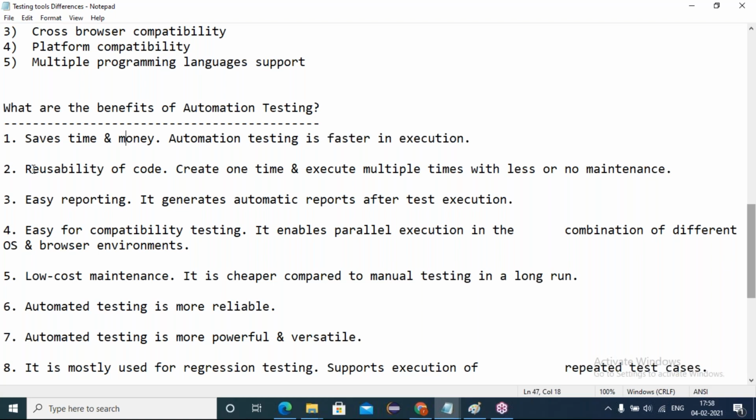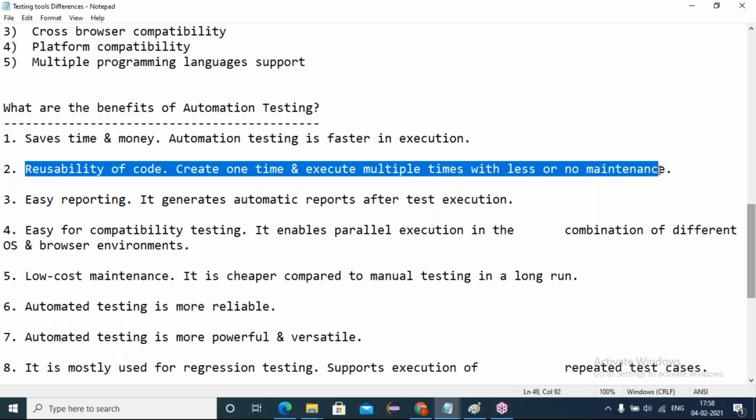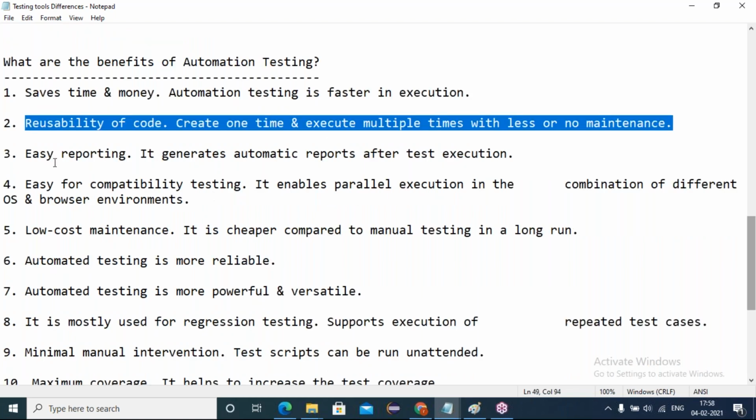Without login, it never allows the next process. So one time you write the logic for login, and we call it for every test case, reusing the code. Create it one time and execute it multiple times with little or no maintenance.